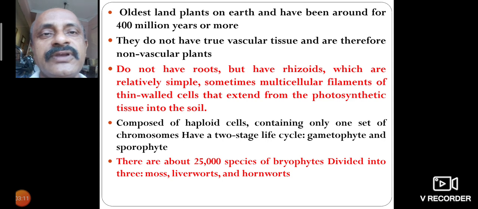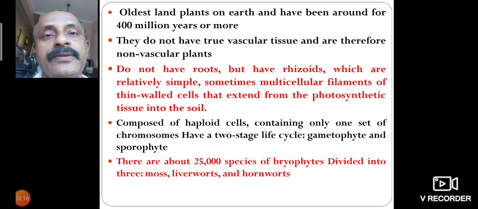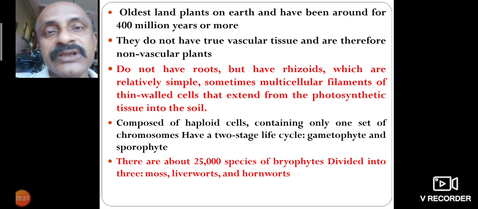They do not have roots but have rhizoids. The true roots and stem are absent; there is only a small, weak stem.